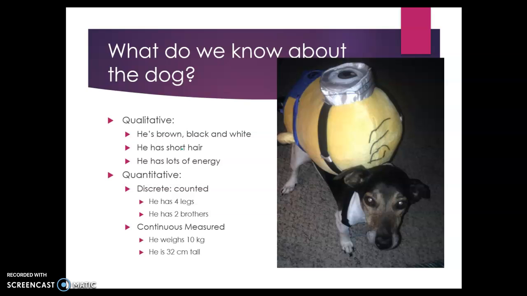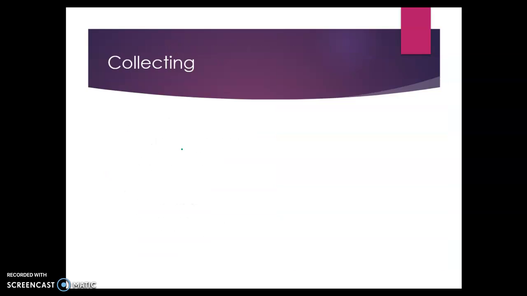Some continuous data might be that he weighs 10 kilograms. This is something we have to measure. It could change if he gains or loses weight. And he's 32 centimeters tall. Again, this is something that we have to measure. We just can't see with our eyes and count it. And again, it could change.